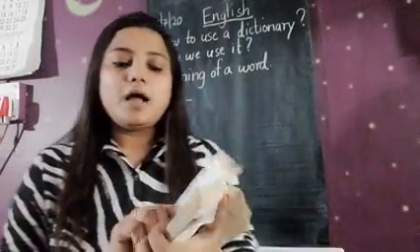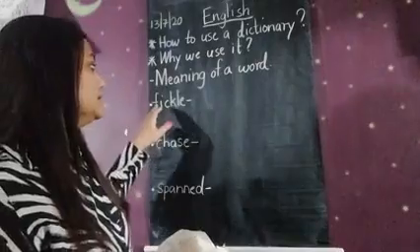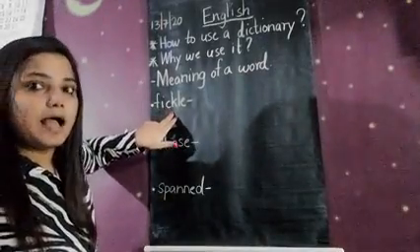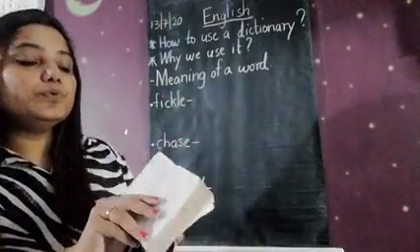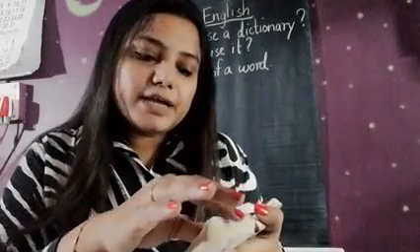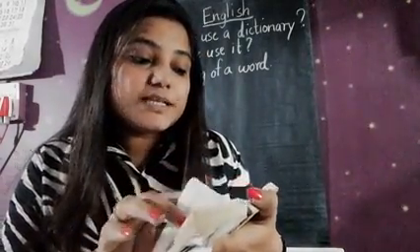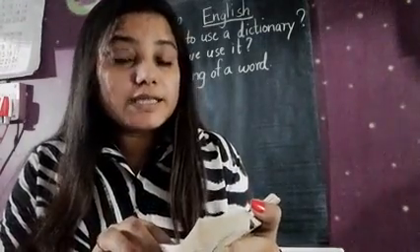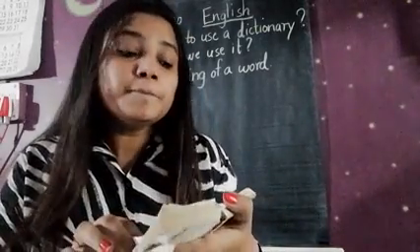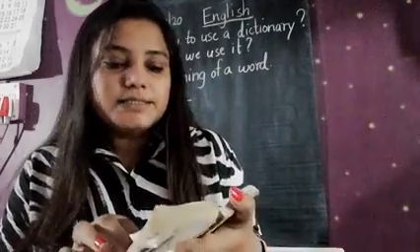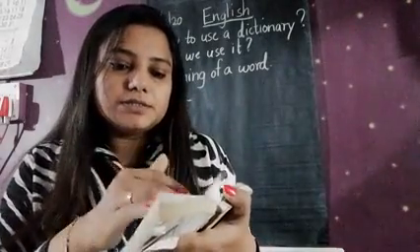Now, what is the second letter in this word? F-I. So you have to turn the pages to where the words start with F-I. This first page starts with F-A, because A comes first in the ABCD alphabet. So now turn the pages.